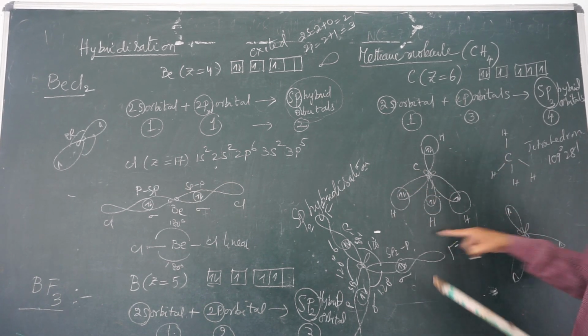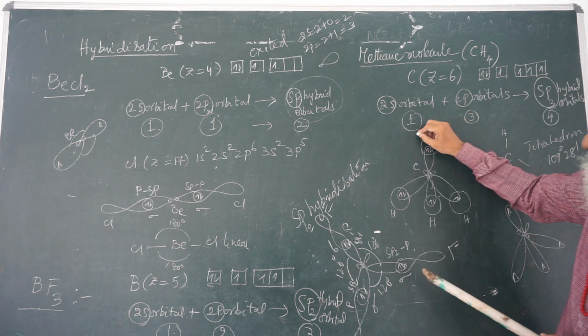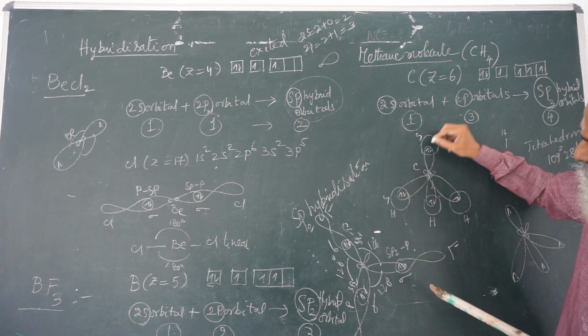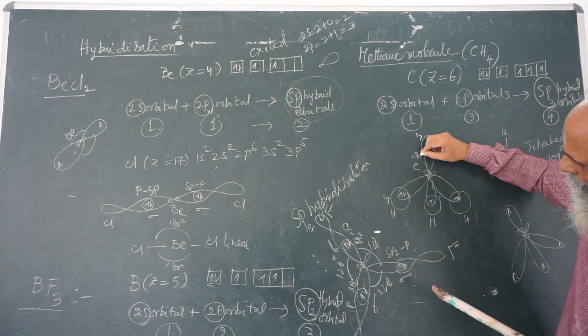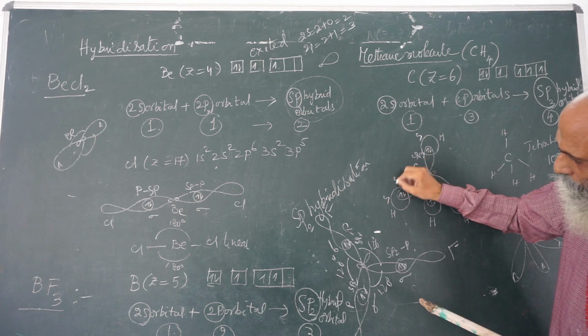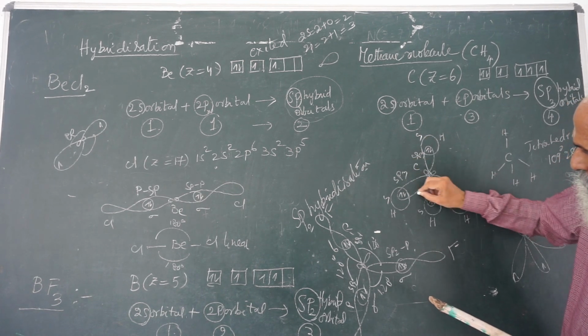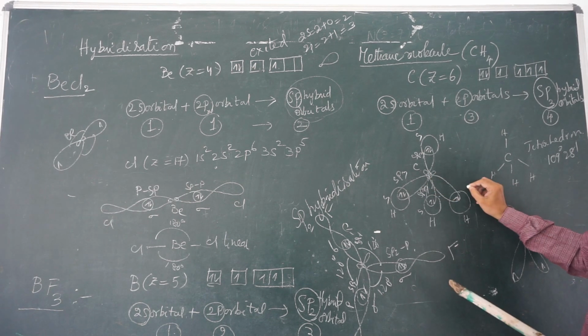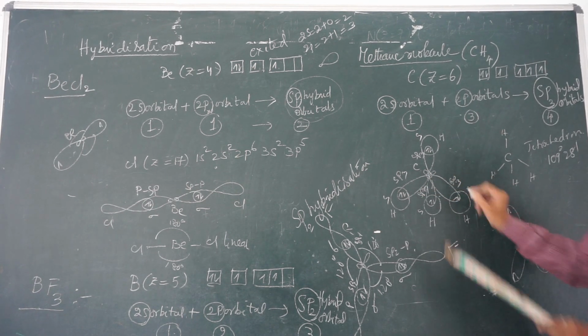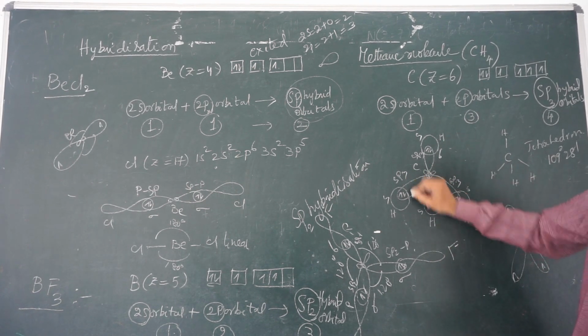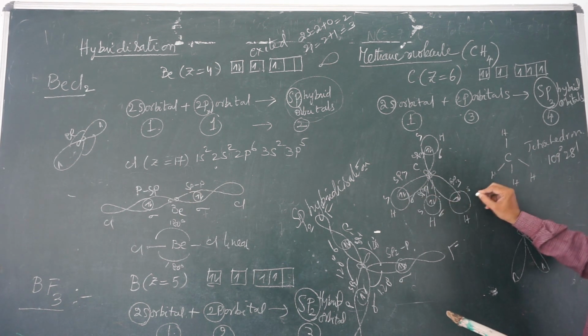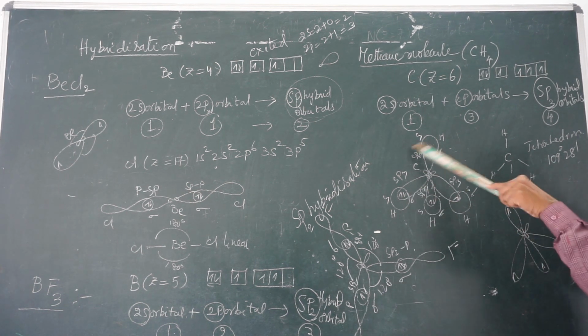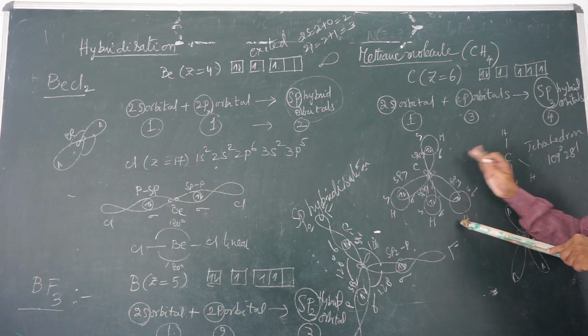Now, 4 hydrogen atoms with s orbitals. So, this is s-sp3 overlap. And this is a sigma bond, this is a sigma bond, this is a sigma bond, and this is also a sigma bond. So all 4 are sigma bonds. There are 4 bonds, but this is not a quadruple bond.